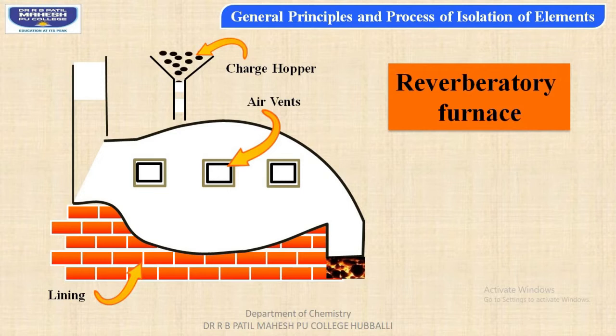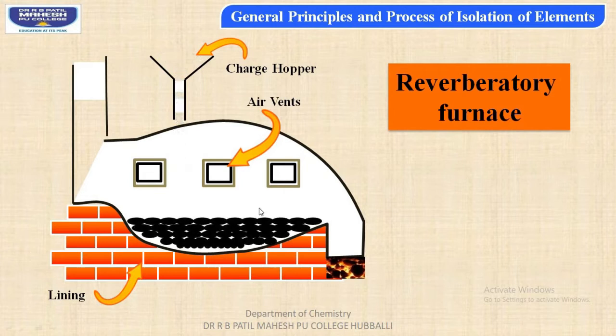In this, students, we add the ore particles at the beginning from the charge hopper, and they settle at the base of the furnace, which is continuously heated, and the fuel gas escapes from one end of the furnace. Such a furnace can be used for the calcination process, in which oxidation occurs in the absence of air or in a limited supply of air by means of this air vent.